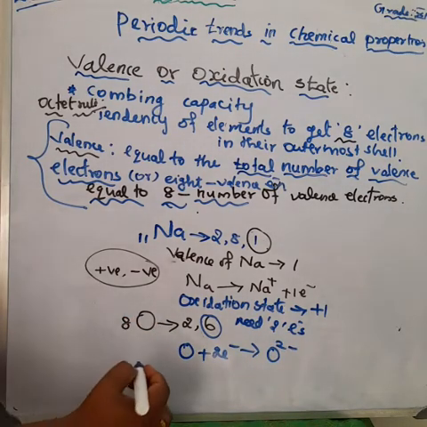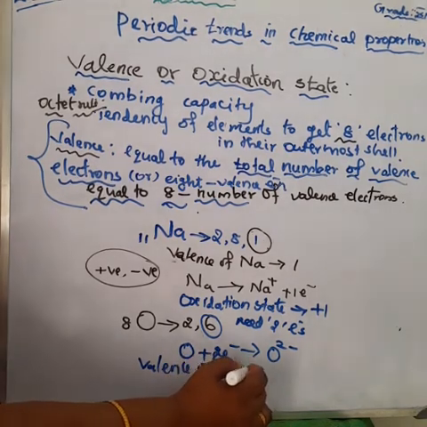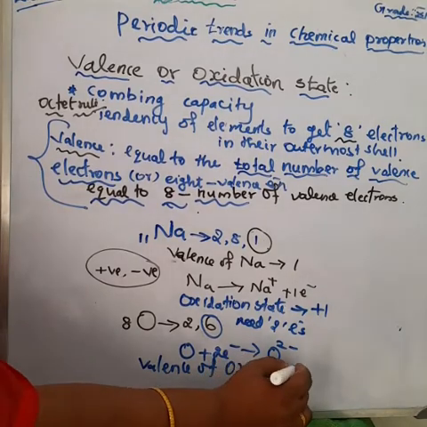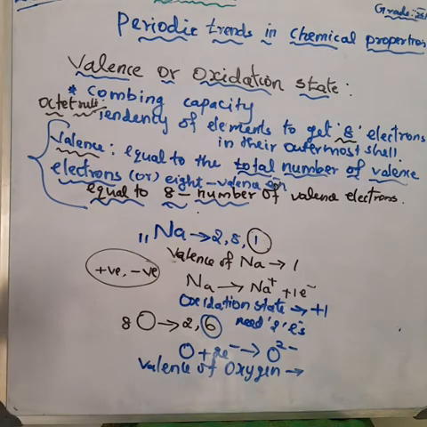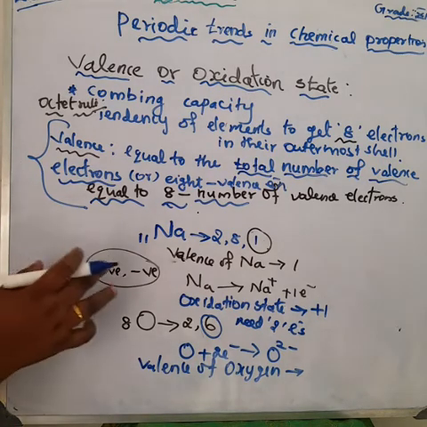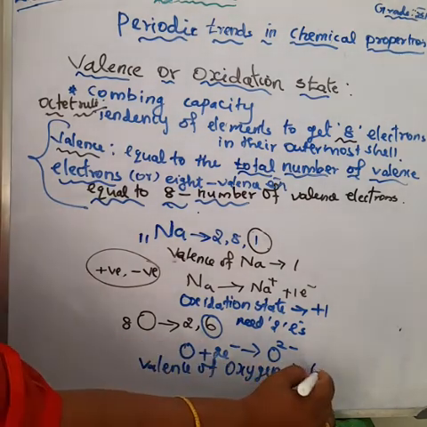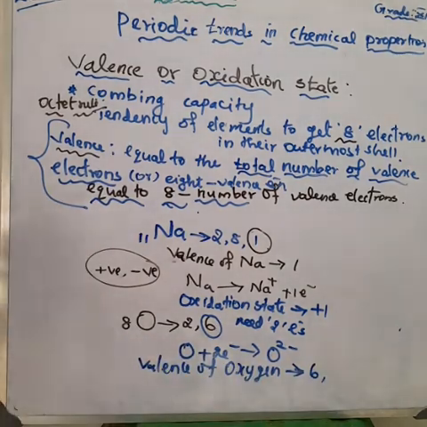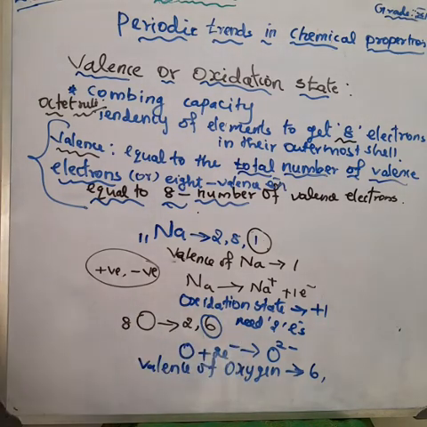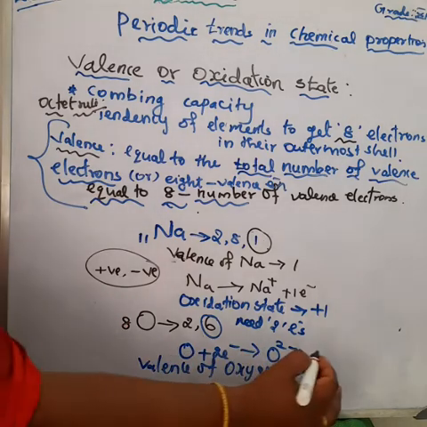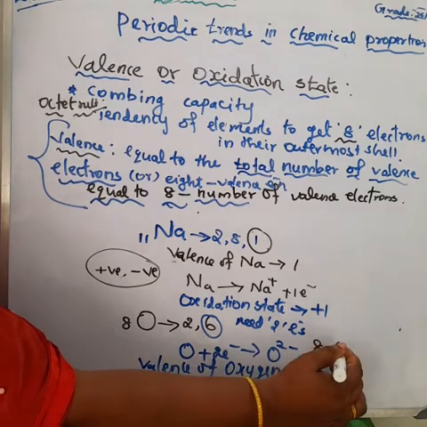So here what is the valence of oxygen? For oxygen, what do you mean by valence? Valence means combining capacity. It is equal to the number of valence electrons or equal to 8 minus the number of valence electrons. Here the number of valence electrons is 6, so we can take 6 as valence. Otherwise, we can take 8 minus 6, which is equal to 2.